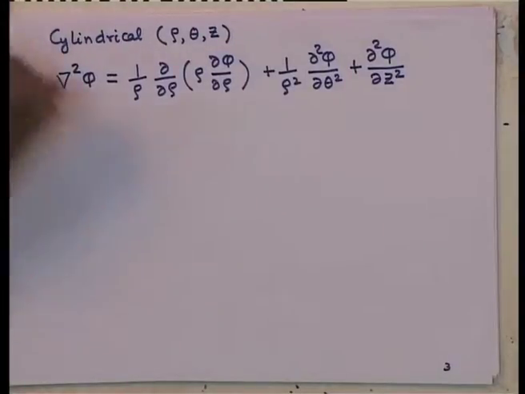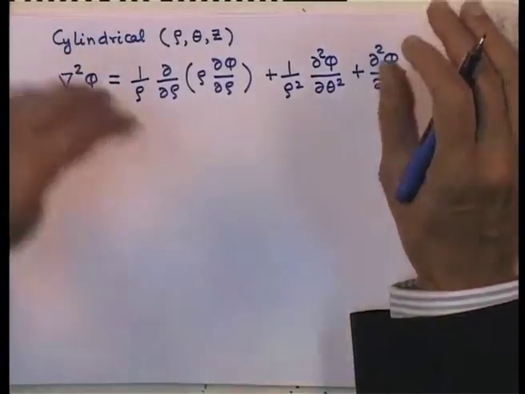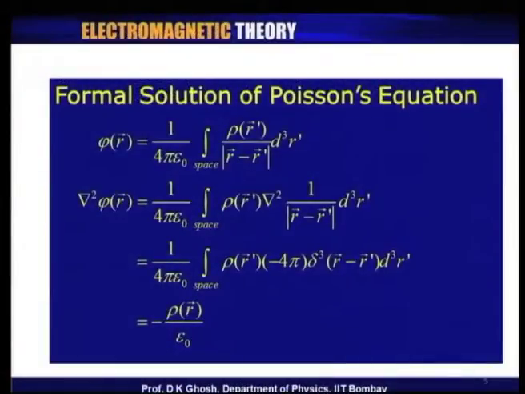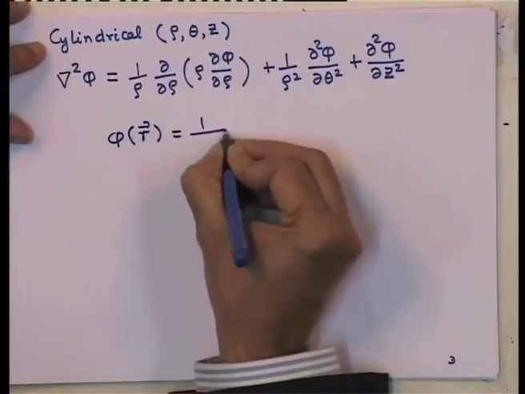Now, we will be using them quite liberally, and so let us look at first what is the formal solution of the Poisson's equation. Now, we actually already know the solutions, but it is a good idea to sort of double check that the electrostatic field or the potential that we know, which has been derived from Coulomb's law, and that was simply that phi at the point r is given by 1 over 4 pi epsilon 0.